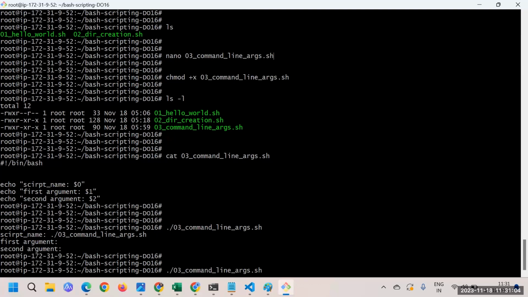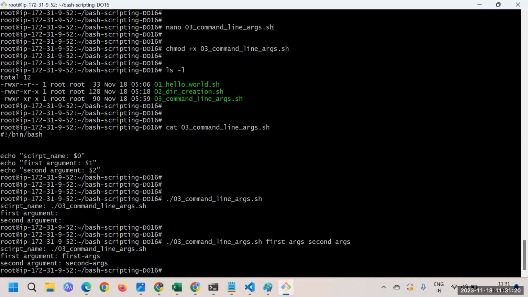So here I'll do what? Let's say the first argument and second argument, something like that, and I will press enter at this point. You can see that the script name got printed, the first argument got printed, and the second argument got printed, right?